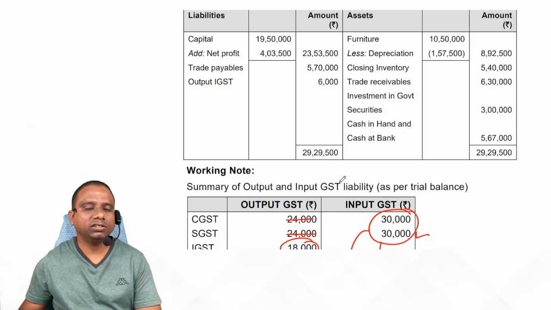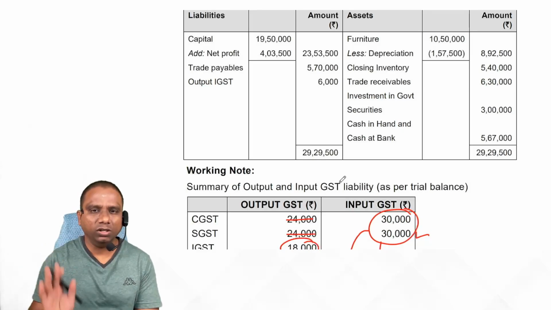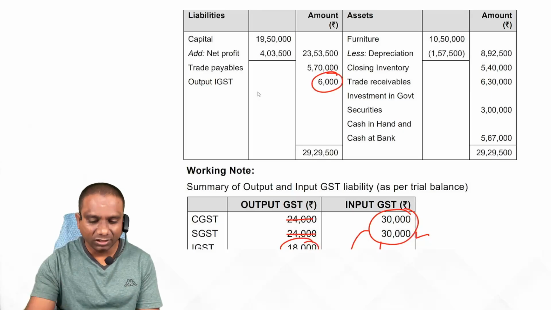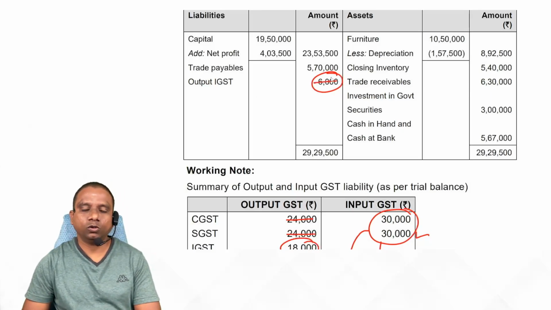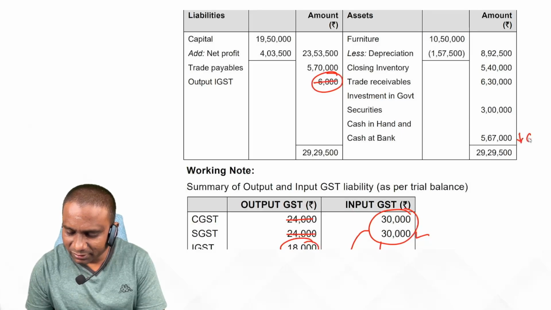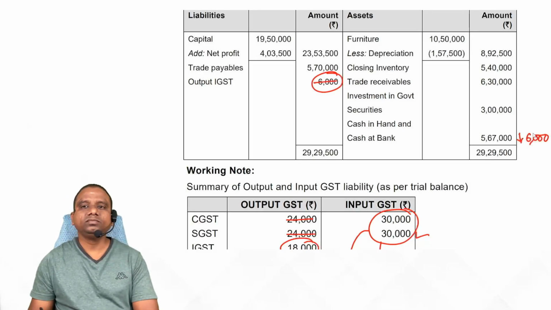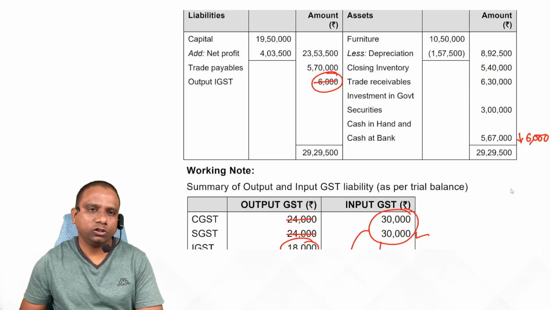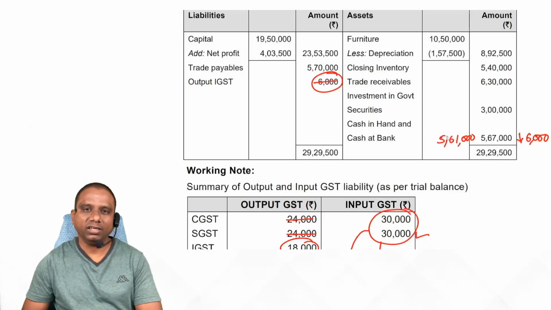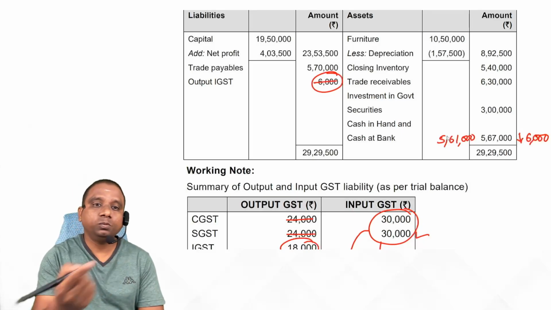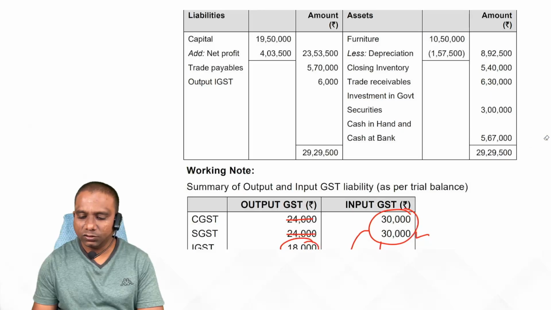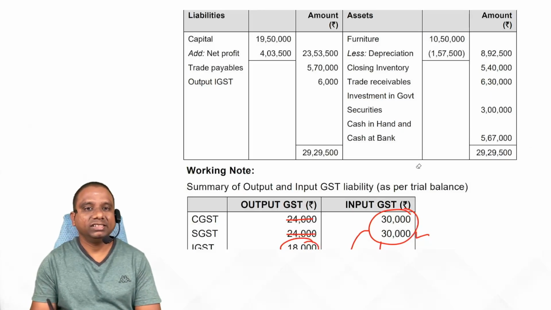Here, what is our assumption? Output IGST is still payable. If you assume that output IGST is paid, then there is no liability of 6,000 rupees output IGST. At the same time, bank balance will reduce by 6,000 rupees. Then what is your bank balance? 5,61,000 is your bank balance. Otherwise, when output IGST is a liability of 6,000, there is no reduction in cash balance. This is our problem, students.